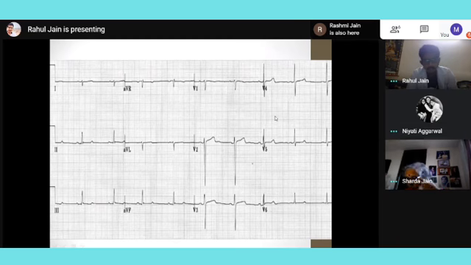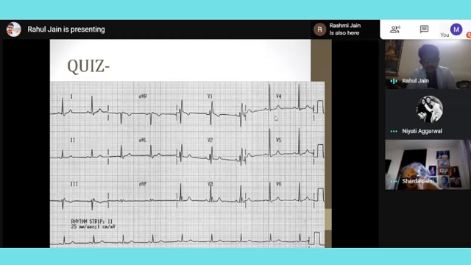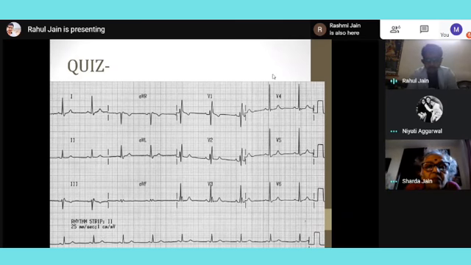Okay, so now I've just added a little quiz. There are 4 distinct possible answers, and the answer is out of these 4 only. That is either it is right bundle branch block, left bundle branch block, right axis deviation or left axis deviation. To detect this, the first thing is, is the QRS width broad or not? From V1 I can say it is broad. Broad, yes. So there are 2 possibilities if it is broad.